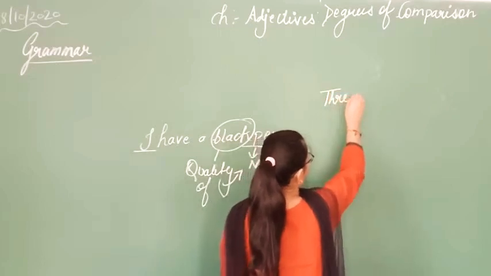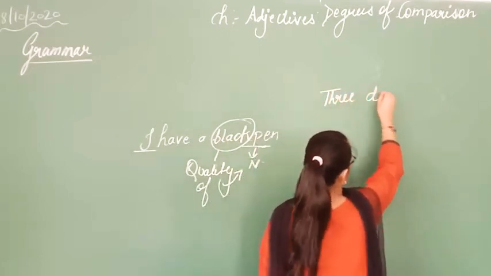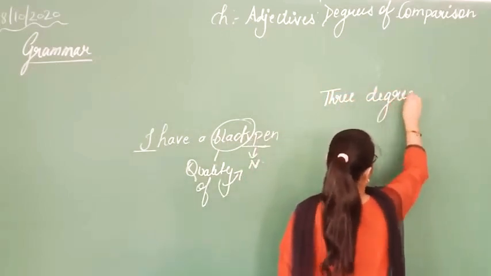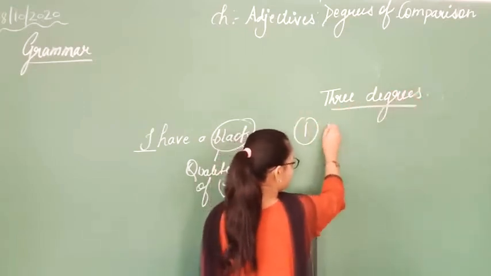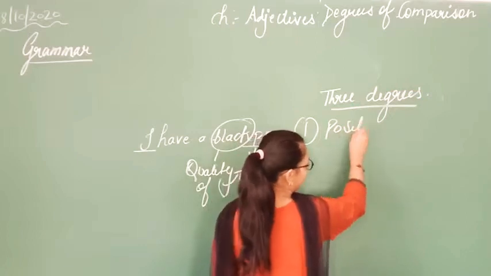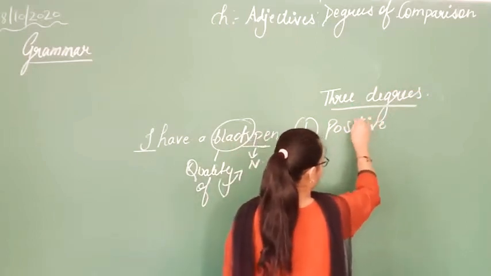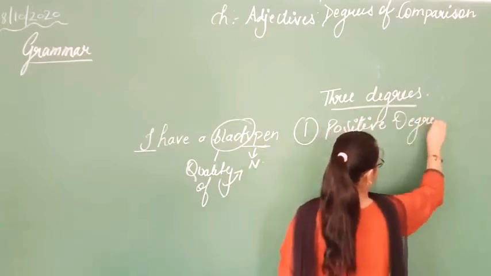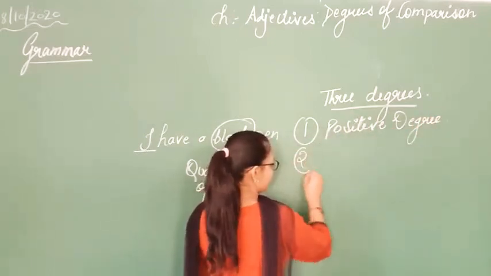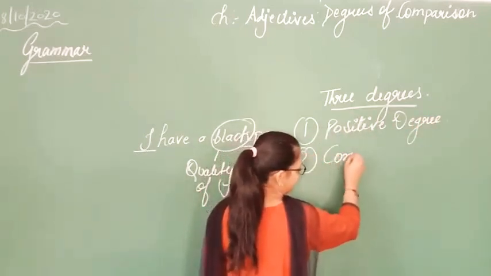So here we have three degrees, and you need to learn what they are. First we have the positive degree. Then we have the comparative degree.